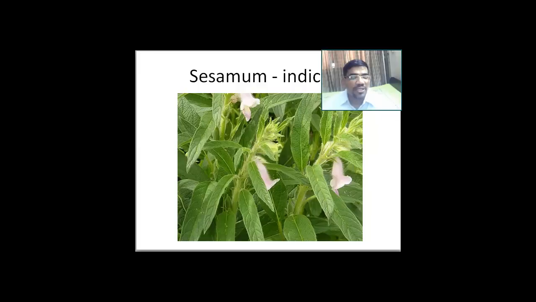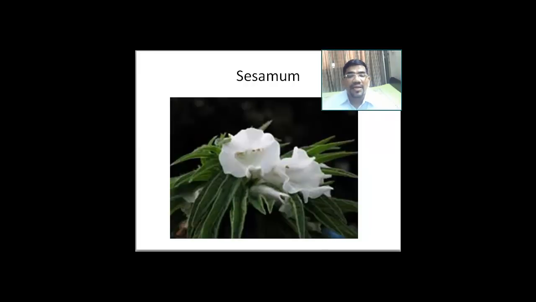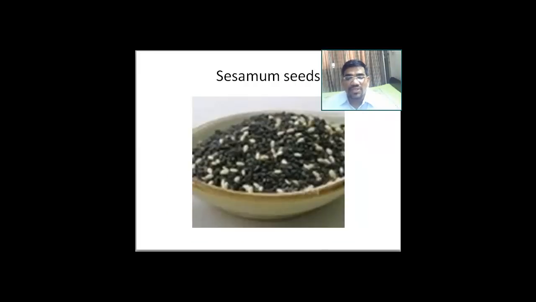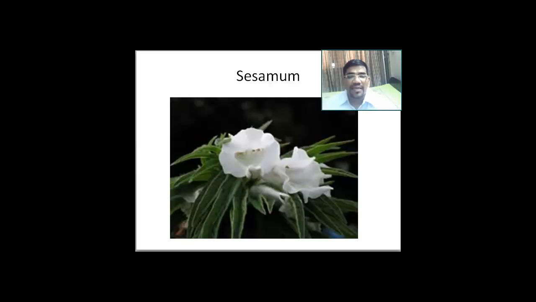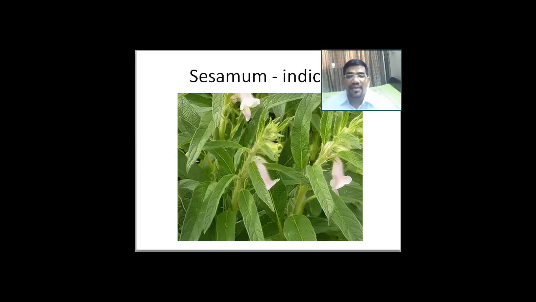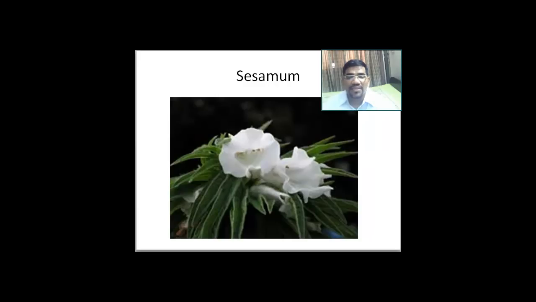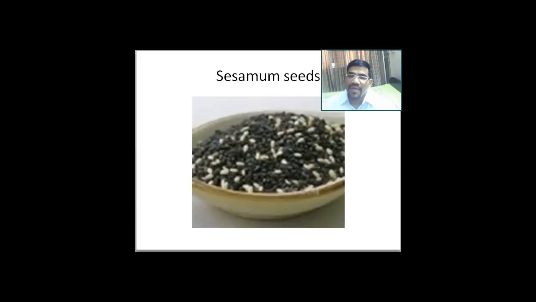Sesamum again is an oil seed. Then we come to the seeds of sesamum, that was the plant. If I go back, here I see the sesamum plant, and here I see another sesamum plant, and there its flowers also I see, and then I see the seeds of the plant. How nice it is, and how good it is to see all what we teach being shown right in front of our eyes.